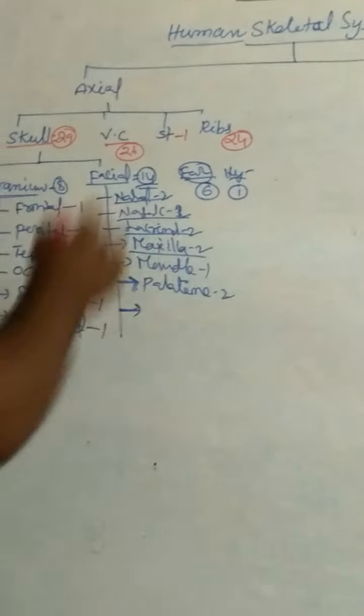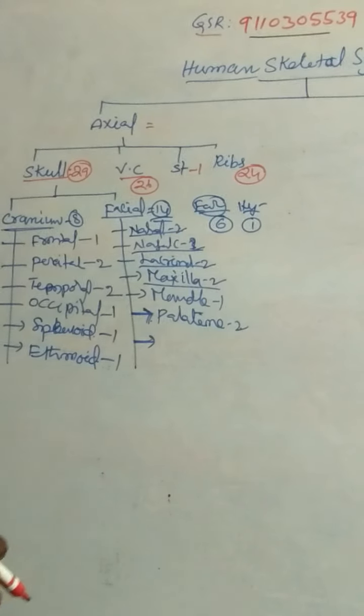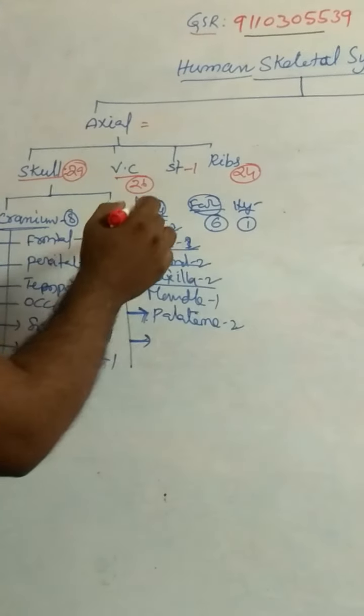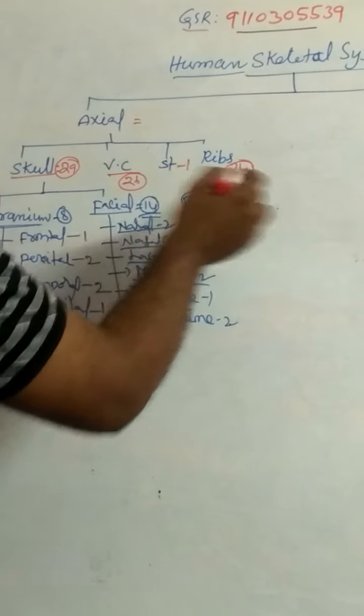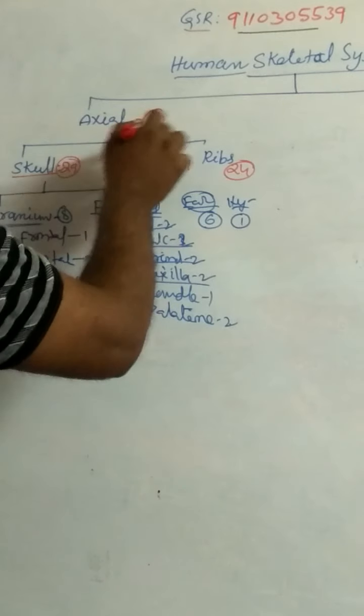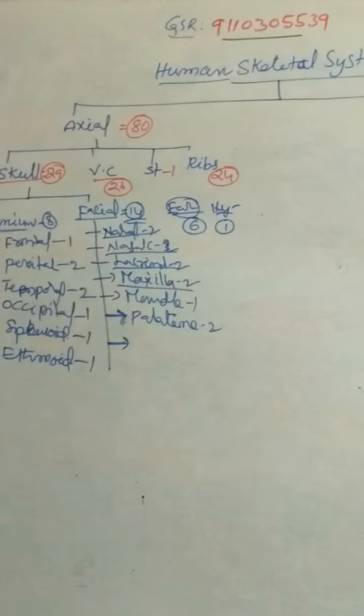Total number of bones in the axial skeleton: 30 plus 50, total 80. Axial skeleton consists of 80 bones.